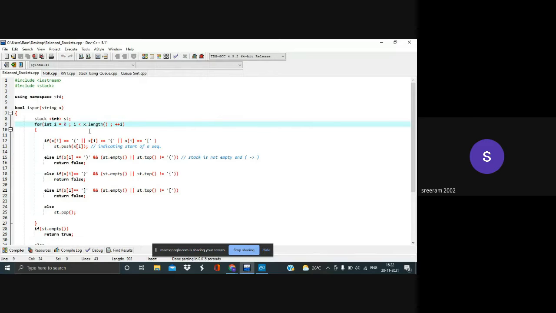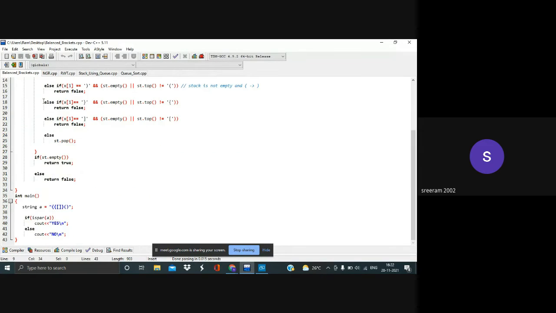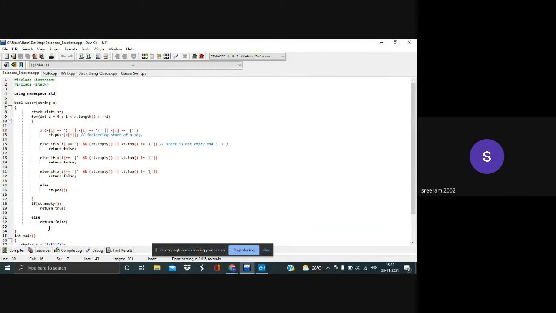Okay, so this is the code corresponding to the problem that we have just discussed. As you can see, this is the sequence that we are given. If it is balanced, then I'm printing yes, or else I'll be printing no. Let's see what this isPar does. This is the function isPar. It returns a Boolean value. We have a string as a parameter, and we have our stack.